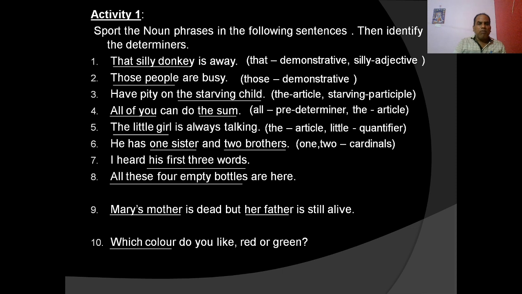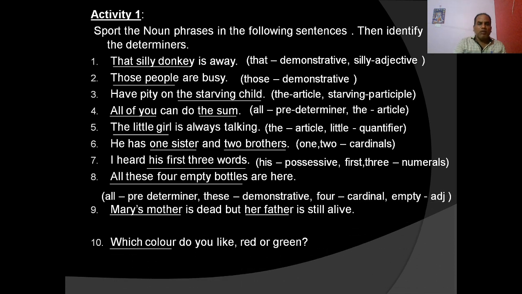I heard his first three words. We know his is the possessive, first is the ordinal number, and three is the cardinal number, and they are numericals. In the noun phrase, his first three words. All these four empty bottles are here. All these four empty bottles is the noun phrase. Bottles is the noun, and all is predeterminer, and these is demonstrative. Four is cardinal number, empty is adjective here.